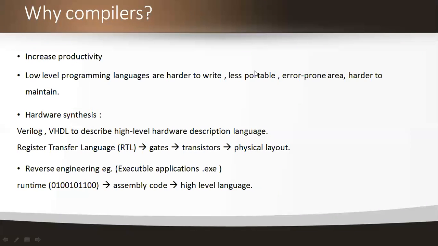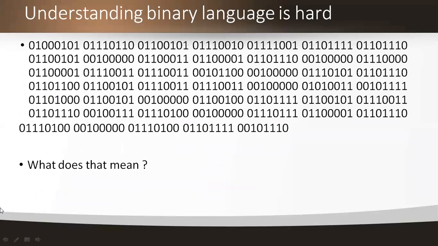And these are the four reasons behind why the compiler exists. Taking these four reasons into consideration, next we are going to see understanding of binary language. Is it very easy or very hard? Understanding of binary language is very hard. Why?